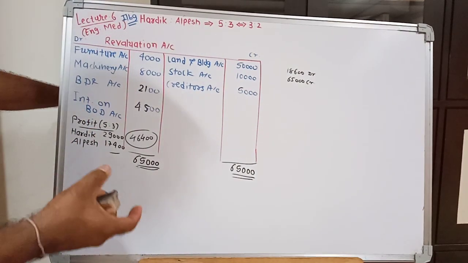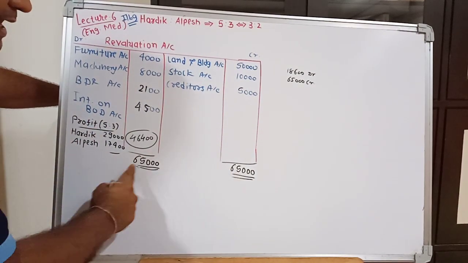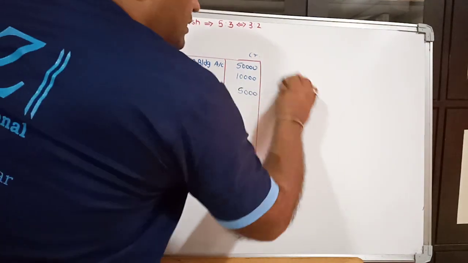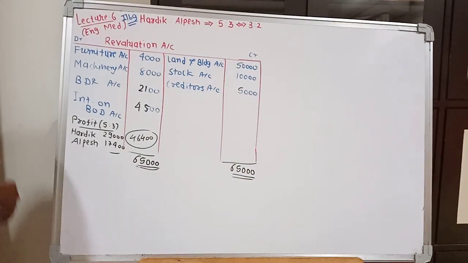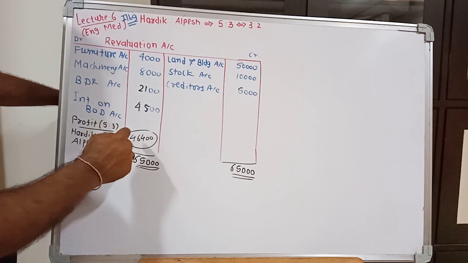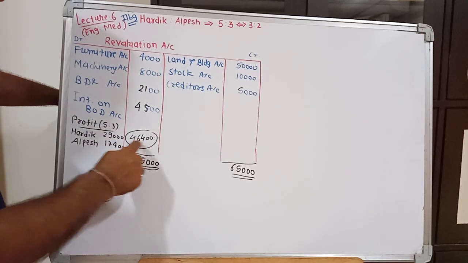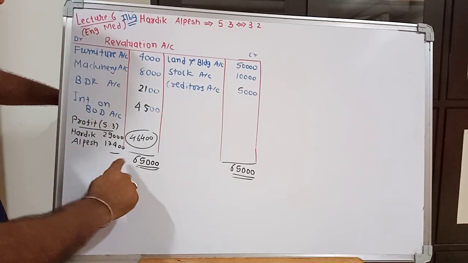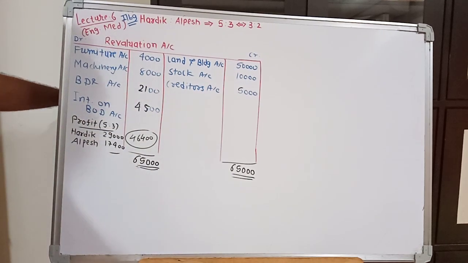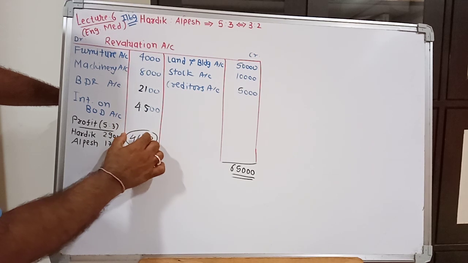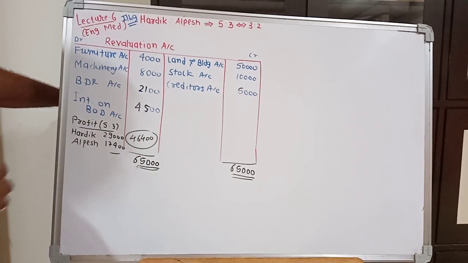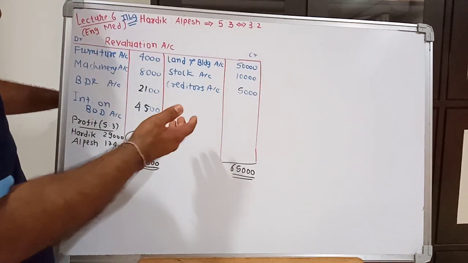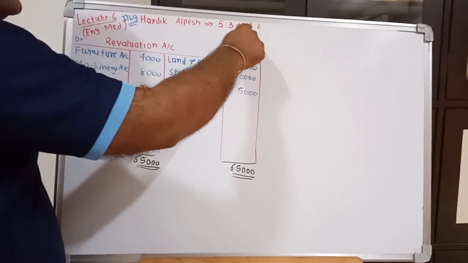Whichever is higher will be recorded on both sides as a total, and where the difference will come on debit side. What is the difference? 46,400 after subtracting these four values from 65,000, and this profit is to be apportioned between these two partners in their old ratio. Your old and new both ratios are available.